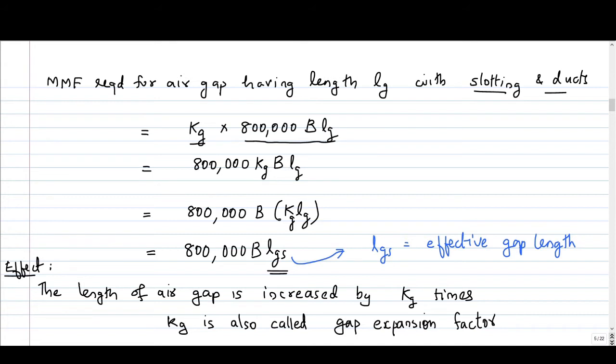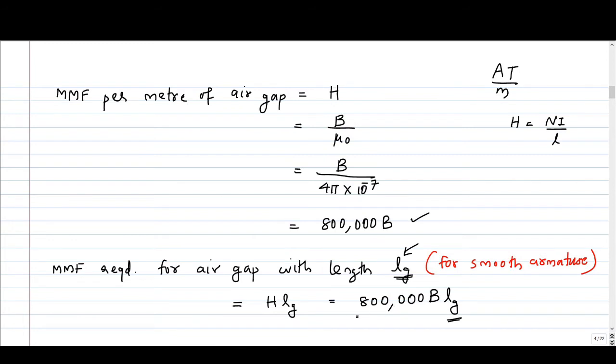We can rearrange it like this. This quantity kg into Lg is denoted as Lgs. So I have written it here, 800,000 B into Lgs. If you compare this expression with the expression for MMF with the smooth armature, for smooth armature it was 800,000 B into Lg.